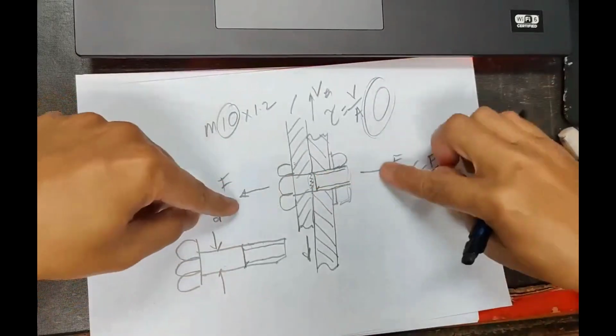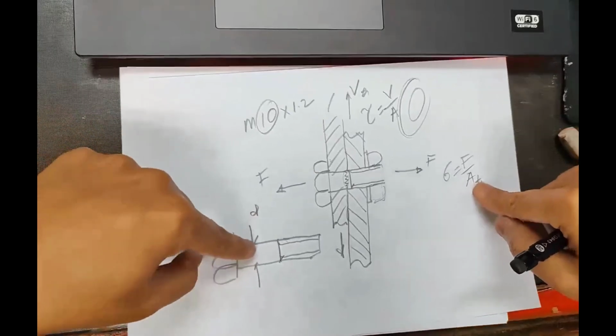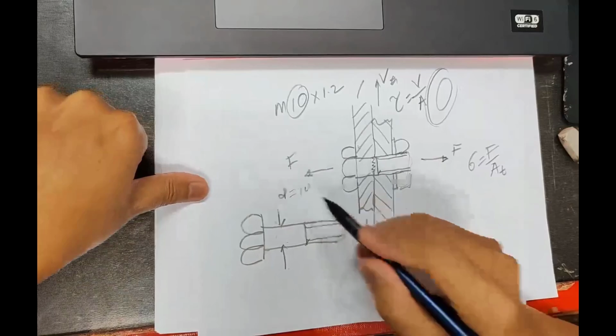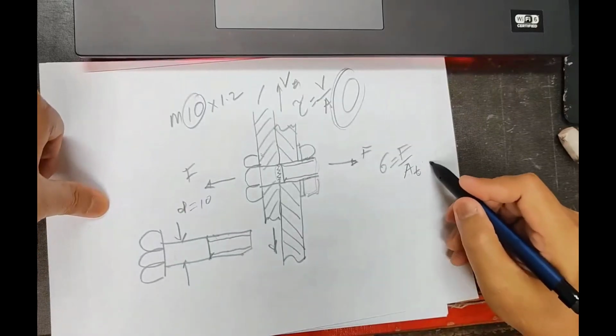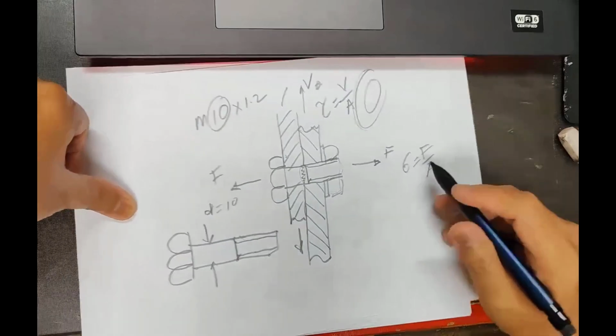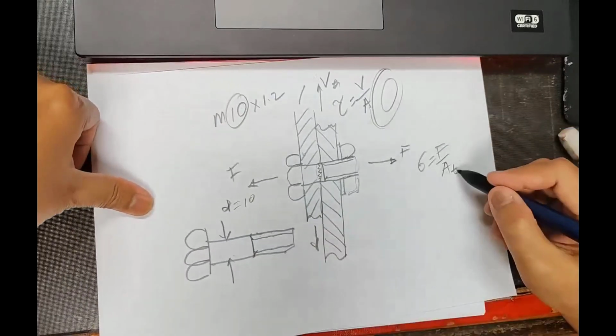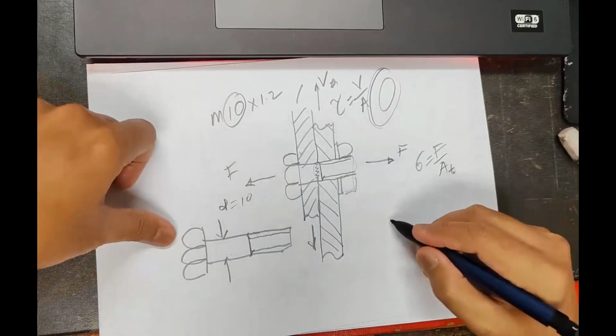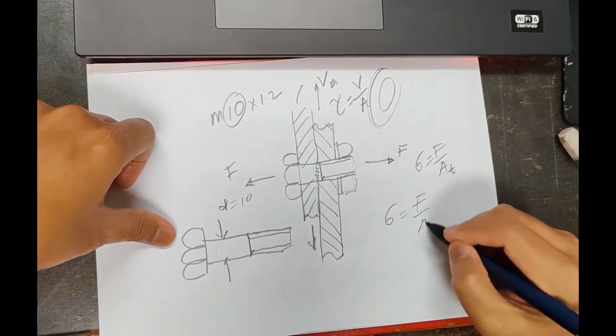For example, axial stress is force over cross section. You take the diameter as 10, so you might take pi over 4, 10 squared, which is the area of the bolt. But we don't take 10. We have a table, because that is the reason for normal stress, force over cross section of the bolt.